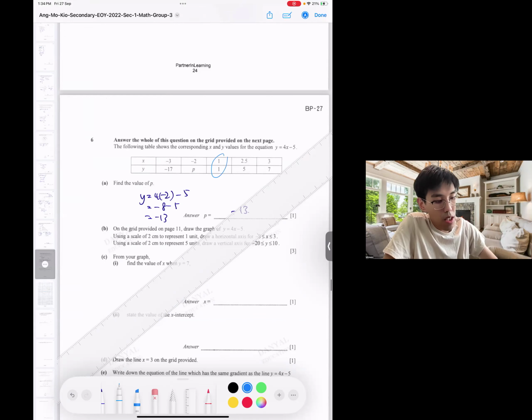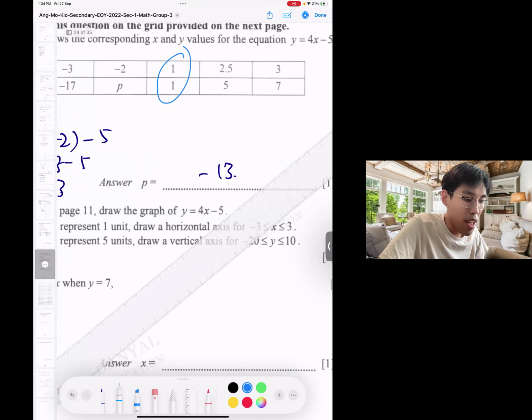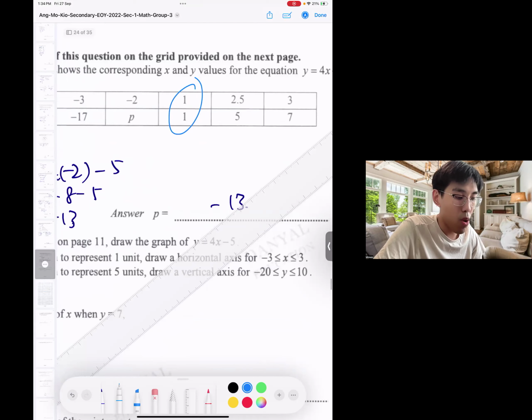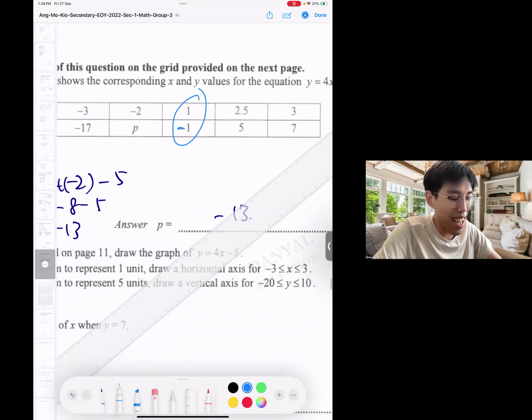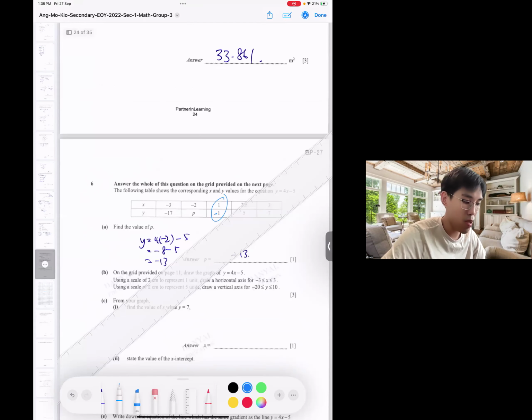There's a wrong value here, because 1, 1 doesn't fit the equation. Interestingly, the equation is y equals 4x minus 5. So when x is 1, y should be -1. We found an error in the paper. Interesting. So this one should be -1.